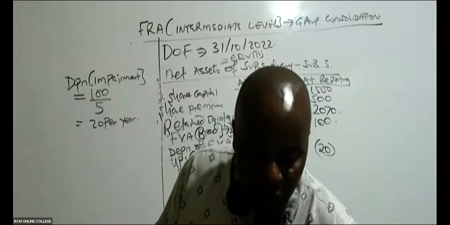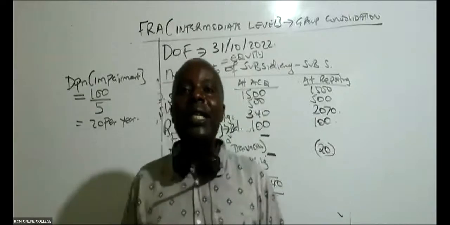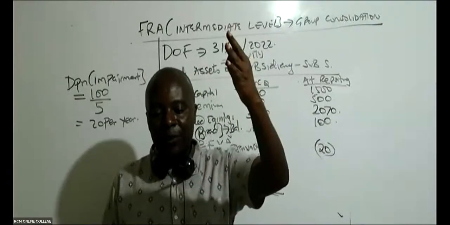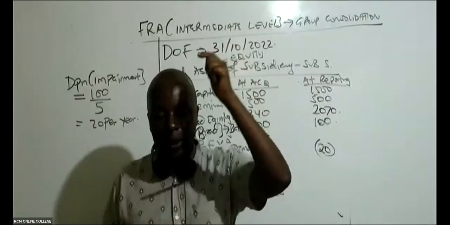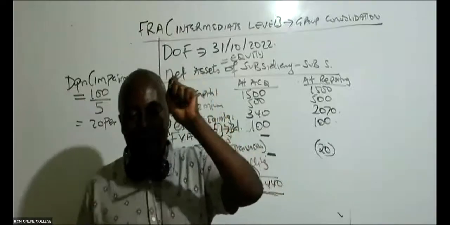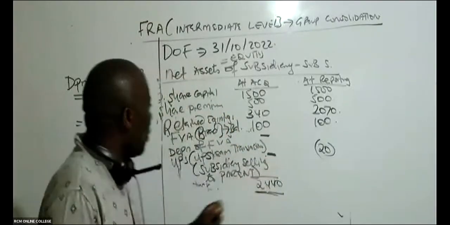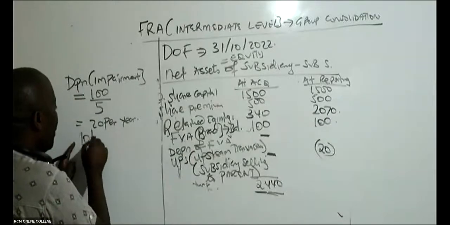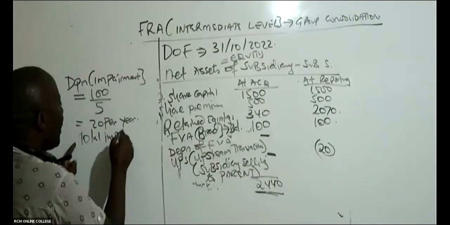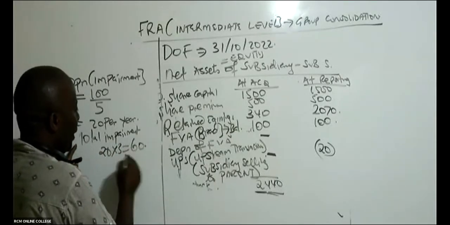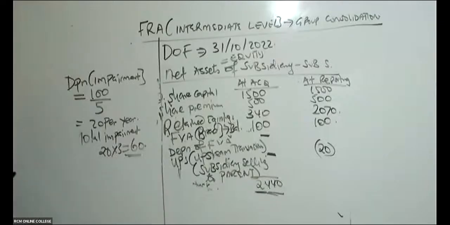Is there somebody who is able to remind us that we had 3 years that have lapsed? 3 years for the students who started with me, the class. Since we bought S to date of the financial reports, we have 3 years, and each year we are losing 20. So the total impairment will be 20 times 3, which gives me 60.